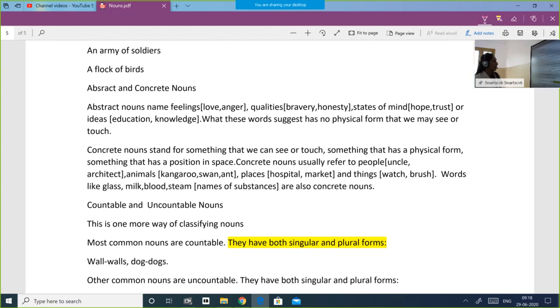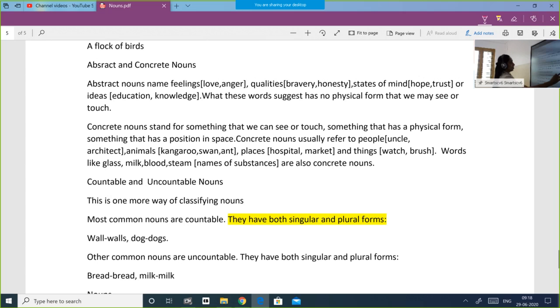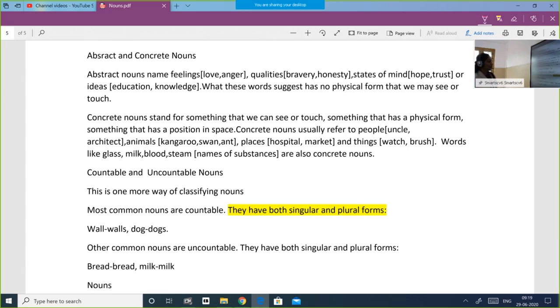Remember. Then countable and uncountable nouns. From the word itself you can understand that countable means that can be counted. Uncountable means you cannot count. So this is one more way of classifying nouns, that is countable and uncountable. Most common nouns are countable. They have both singular and plural form. So if a noun has got singular and plural form, they are called countable nouns. For example, wall, the wall of your house. Wall, the plural form is walls. Dog, dogs.